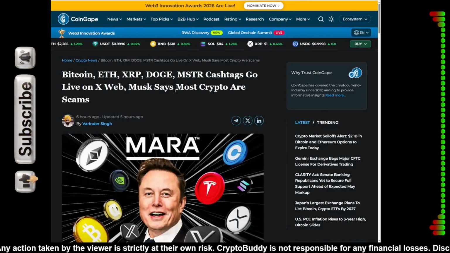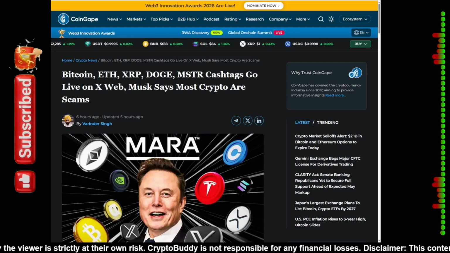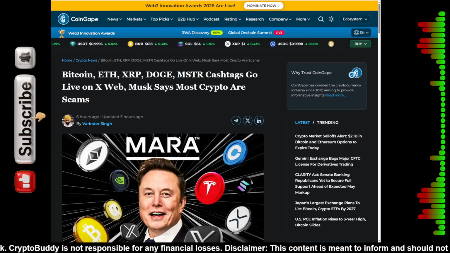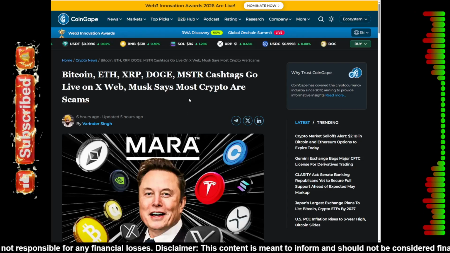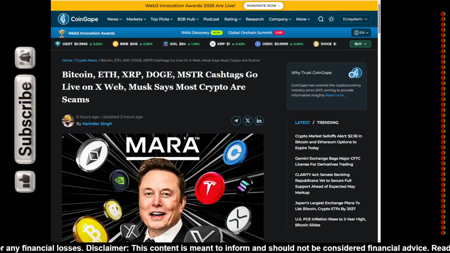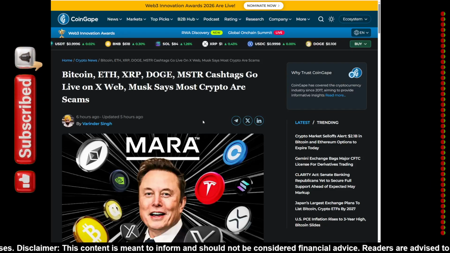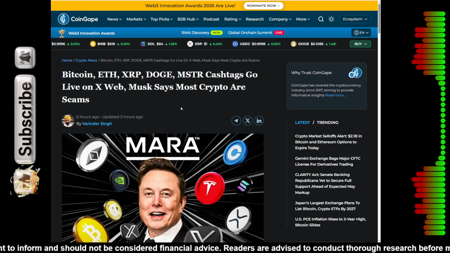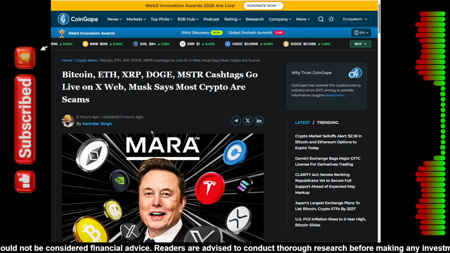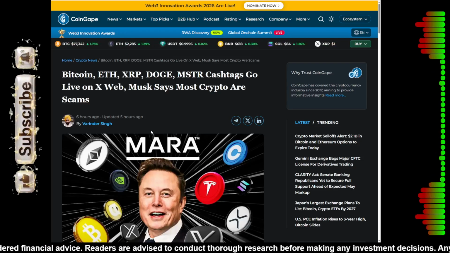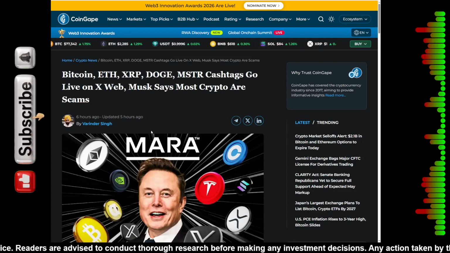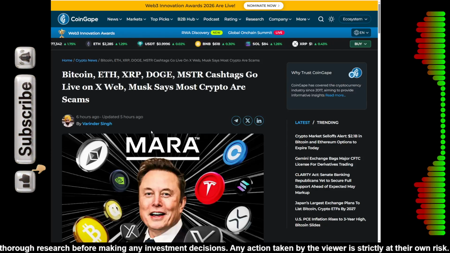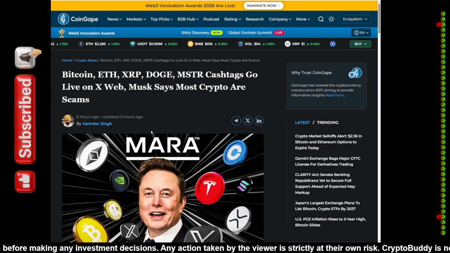Today is May 1st, 2026, and the world of X, formerly Twitter, just got a massive upgrade that is going to change the way we look at our timelines forever. If you have been using X Web today, you might have noticed something different when you type a dollar sign followed by your favorite asset. We are talking about the official launch of Smart Cashtags. Whether you are looking for Bitcoin, Ethereum, XRP, or even stocks like Tesla and MicroStrategy, X has officially turned your social media feed into a real-time trading terminal.